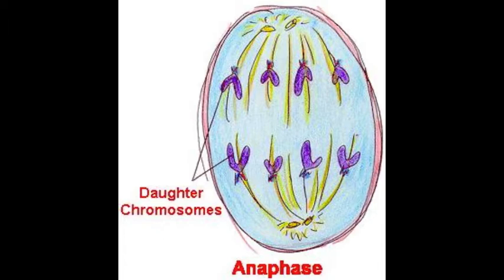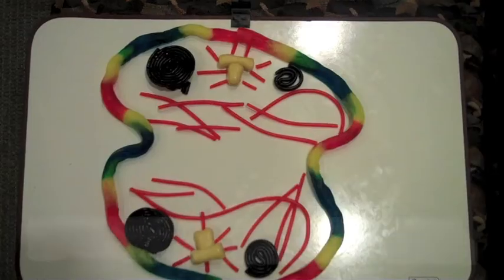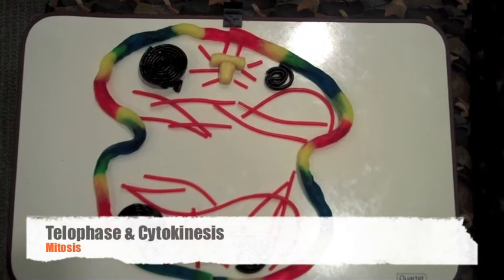The chromosomes move with the centromere leading towards the opposite end of the cell. The cell elongates, and by the time anaphase is completed, each end of the elongated cell contains identical and complete collections of chromosomes. In telophase, two daughter nuclei now form in each cell.